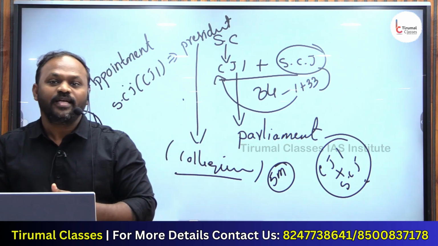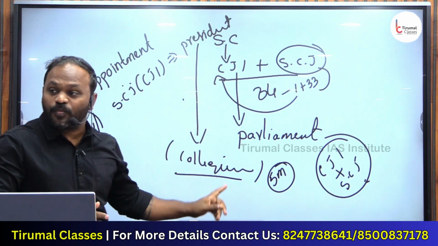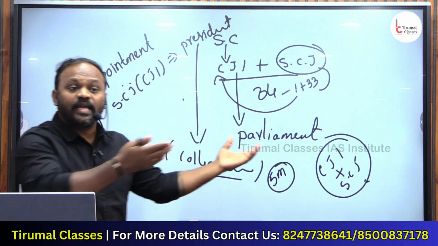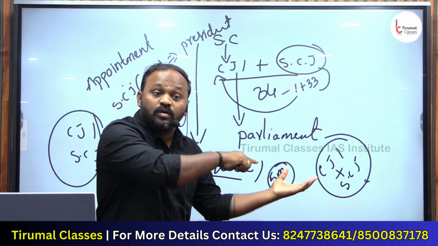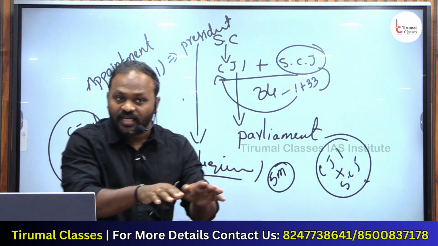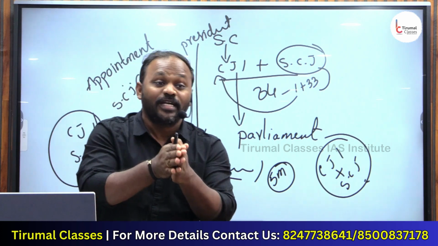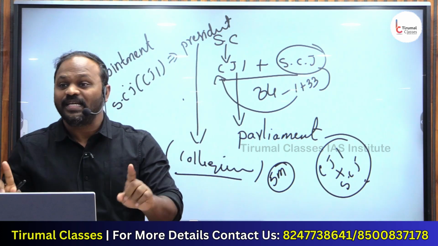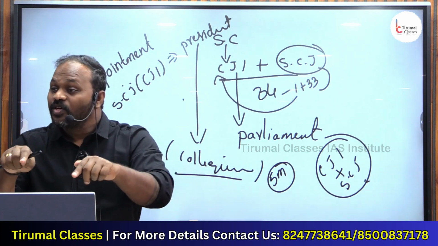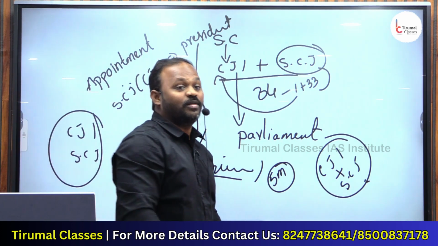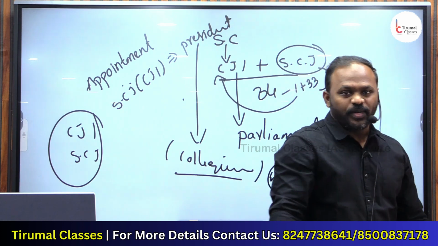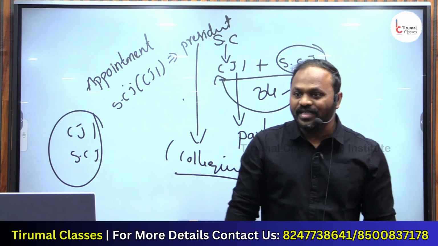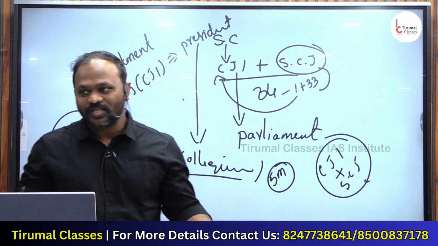The government's problem is that the President appoints Supreme Court judges on the advice of the collegium. What is the collegium? A group of 5 members belonging to the Supreme Court, and indirectly Supreme Court judges are appointed by the collegium, right? Yes, sir. There is a high chance of bribing. That is why there should be a change in the collegium. That is the government's argument now. But the Supreme Court says the collegium is a part of the basic structure. Don't go deeper than this on the first day. Okay?